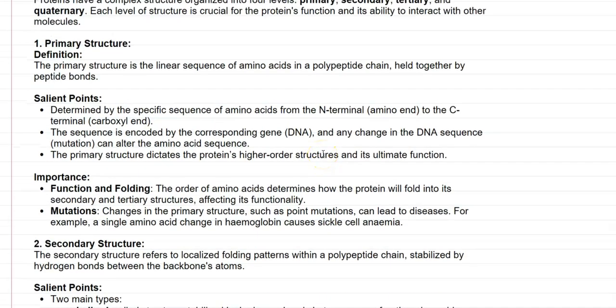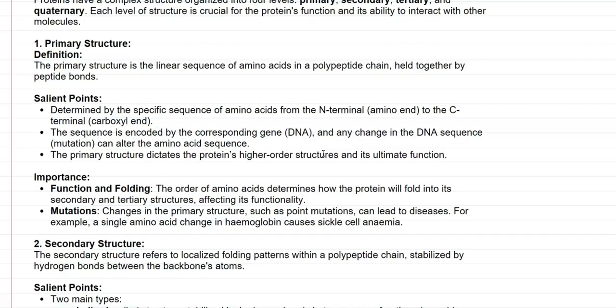The primary structure depends upon the specific sequence of amino acids from the N terminal, that is the amino end, to the C terminal, the carboxyl end of the protein molecule. The sequence is encoded by the corresponding DNA, and any change in the DNA sequence resulting from mutation will be reflected as an alteration in the amino acid sequence.